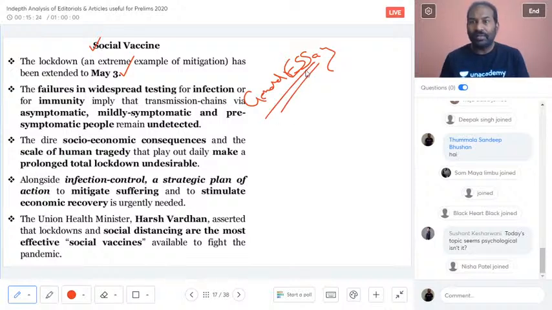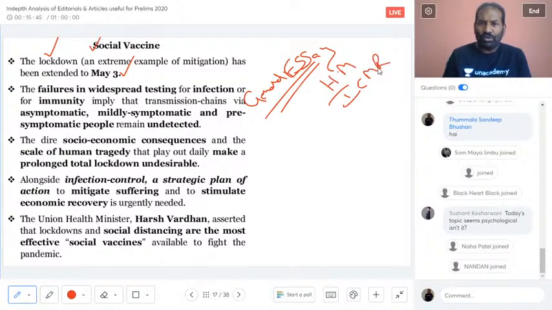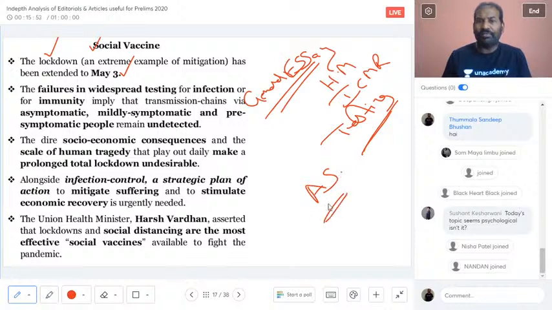This could be part of general essay also. Fine. And what we have seen is the importance of social distancing, or extending the national lockdown. Extending the national lockdown is because the health ministry and the ICMR have experienced, when they went ahead with the testing, that the asymptomatic cases are very high.